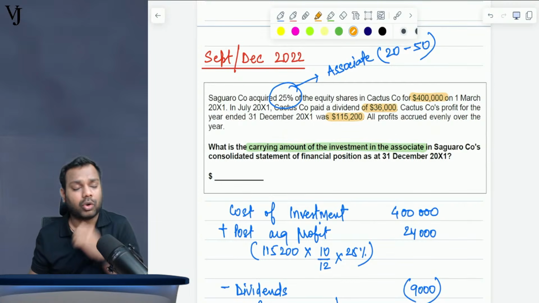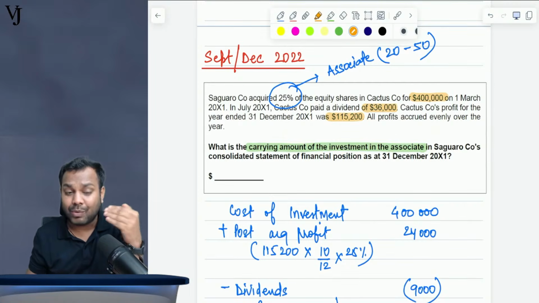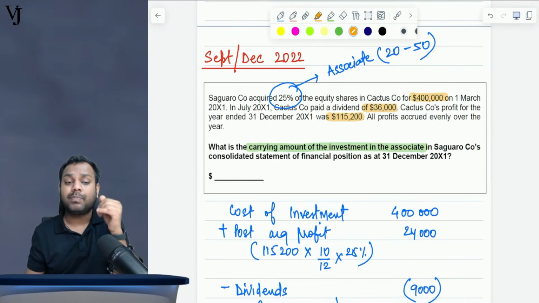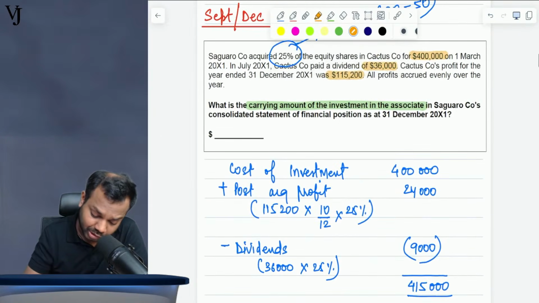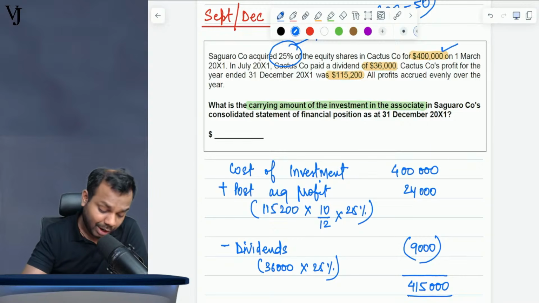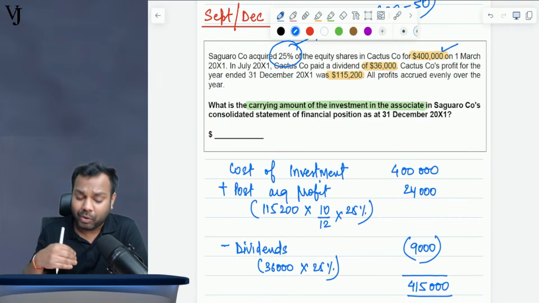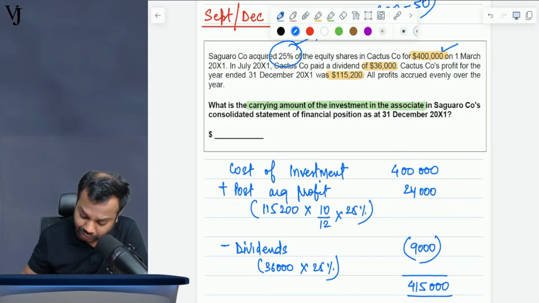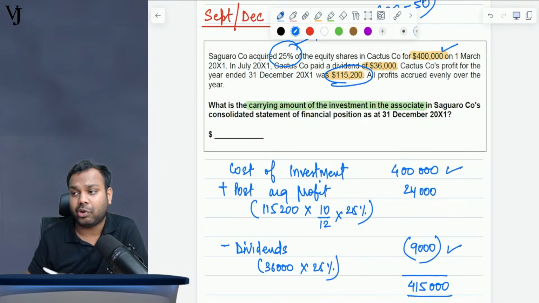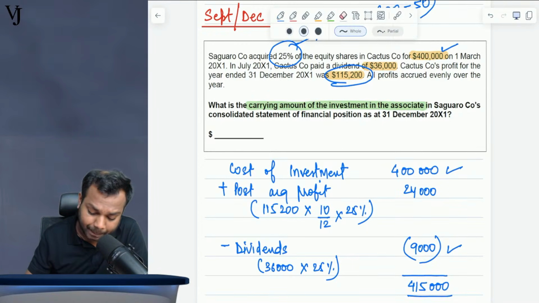So what will you do? Cost of investment plus post-acquisition share of profit minus post-acquisition share of dividend will give you the value of investment in associate. Cost of investment is 400,000. Dividend paid is 36,000. But what is the dividend that I have received? Cactus has paid a dividend of 36,000, but 25% of 36,000 is 9,000, the dividend that I have received. Now profit is 115,200. But what is my share of profit?